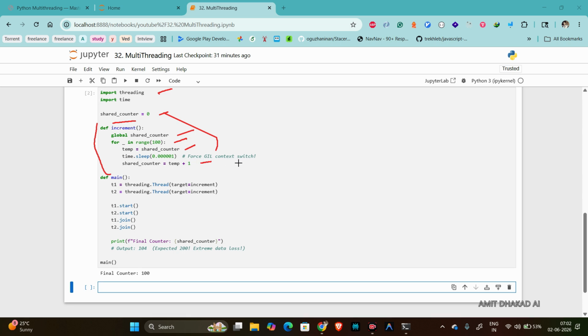So post GIL context switch. This is something that Python provides, the GIL, that handles the threading inside Python. Okay.